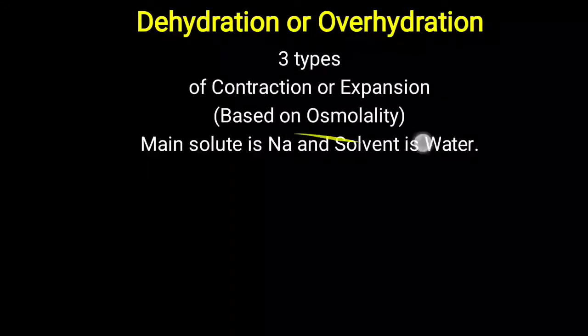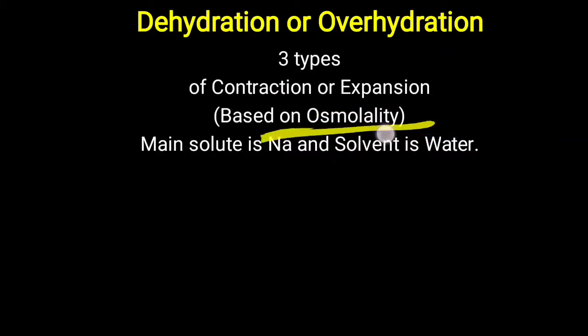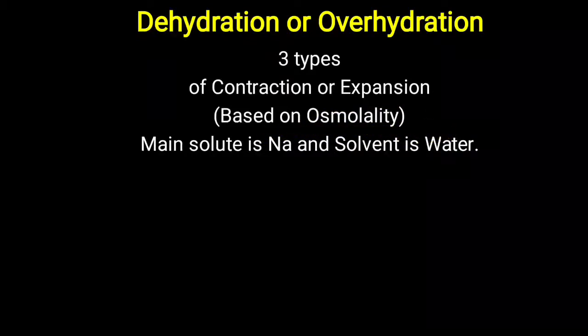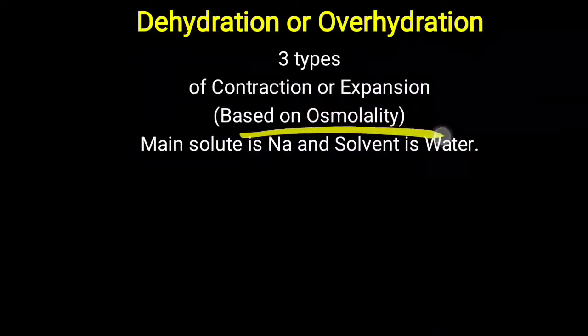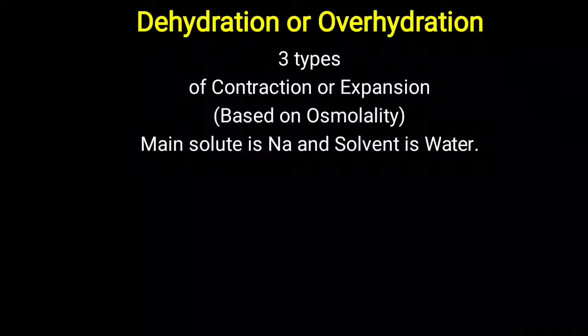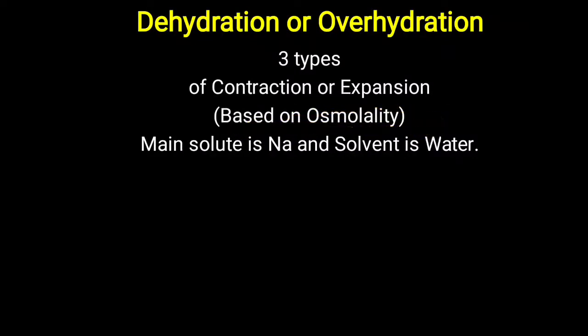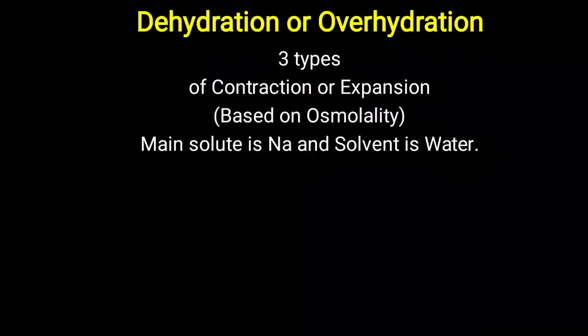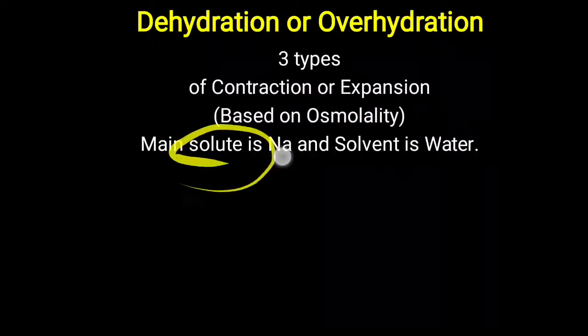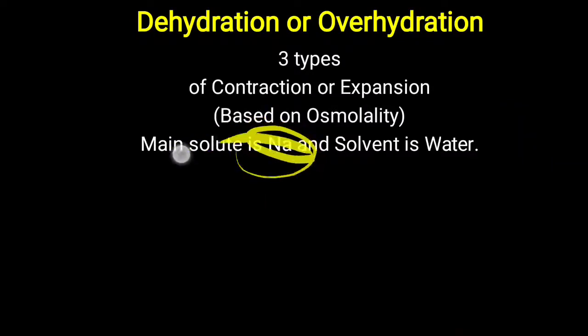Now, when we are talking about osmolality, it is particularly related to the plasma osmolality. So when we are talking about water imbalance and osmolality, you have to remember it is plasma osmolality. Now, in plasma, the most important solute is sodium, because 92% of the overall osmolality of the plasma is due to sodium. The main solvent in the plasma is water.